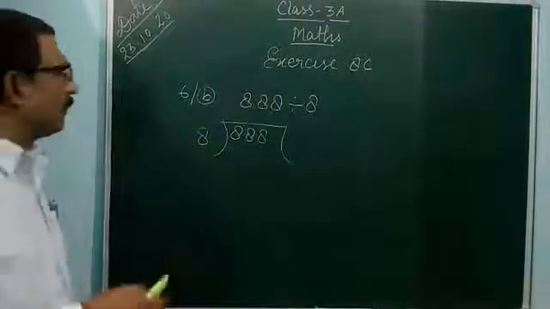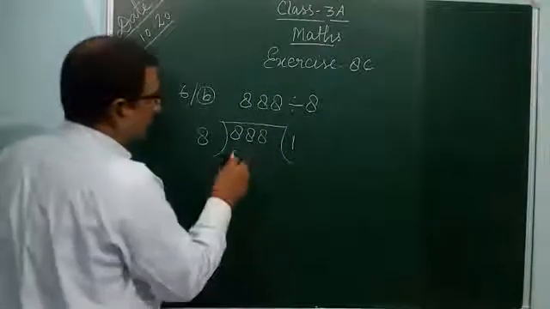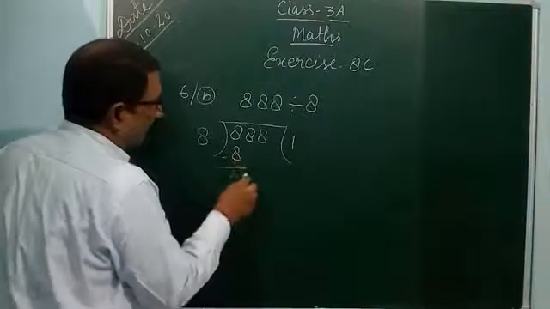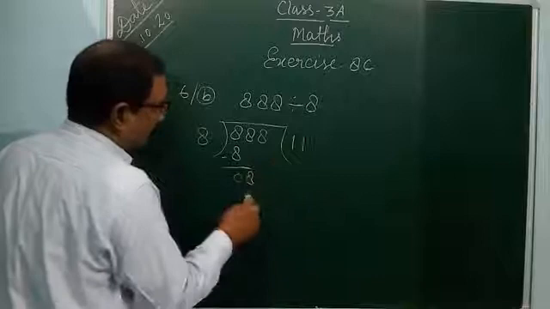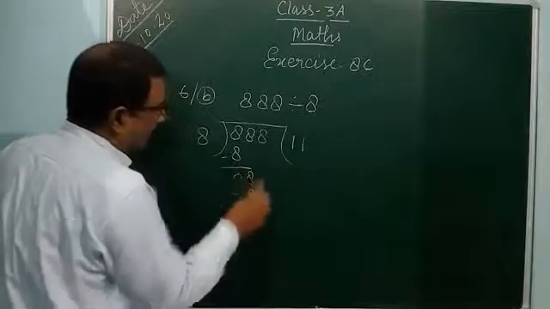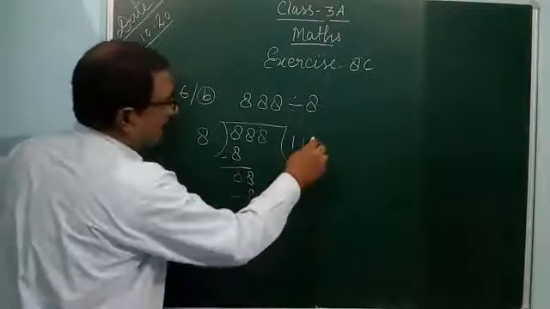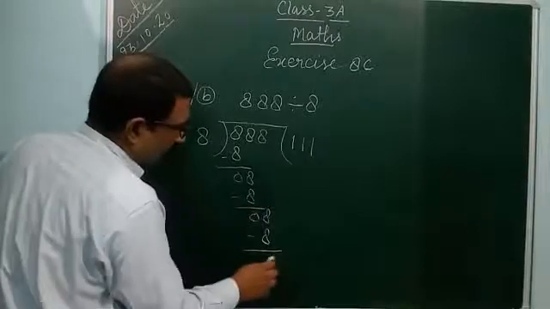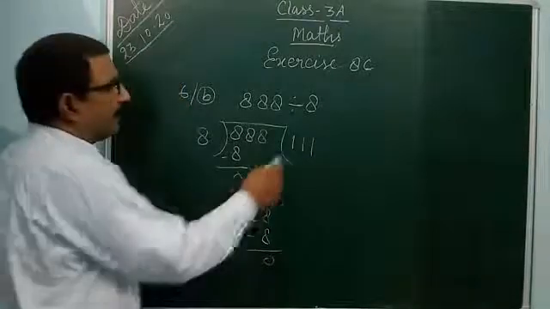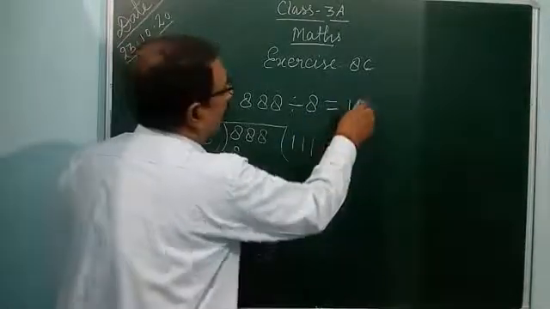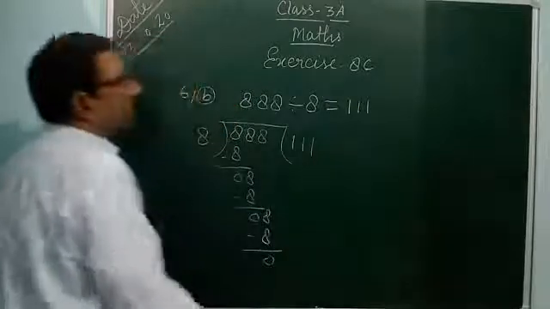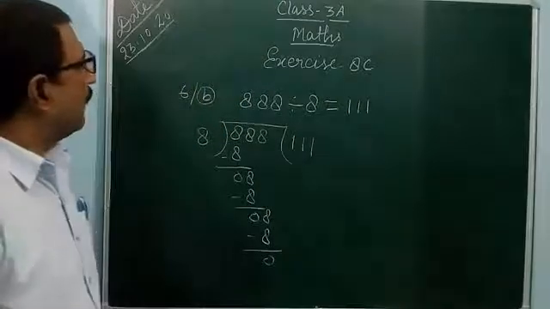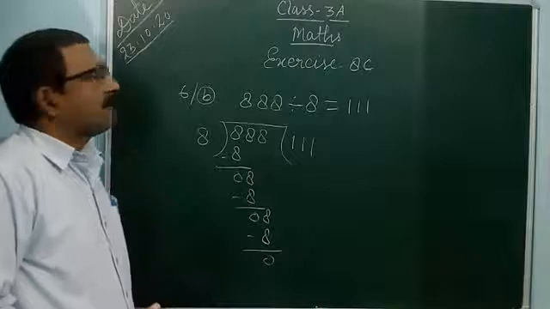One time it will go. 8 1s are 8, 0 here. Again 8 1s are 8, again 8 1s are 8. So the result is 111. The quotient is 111 when dividing 888 by 8.